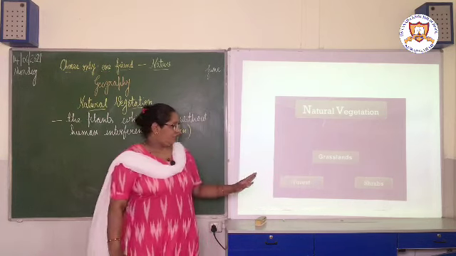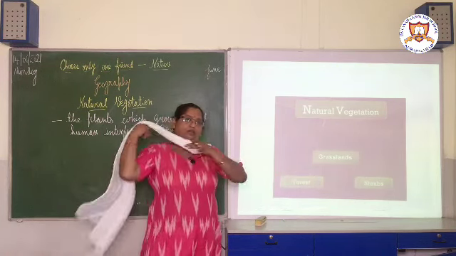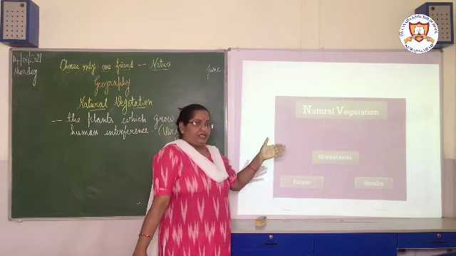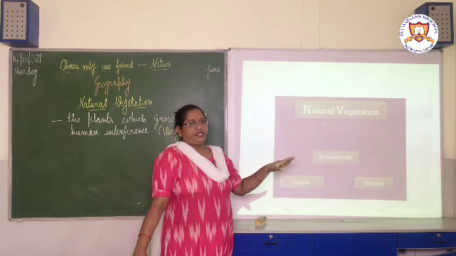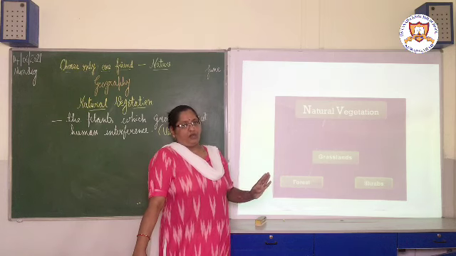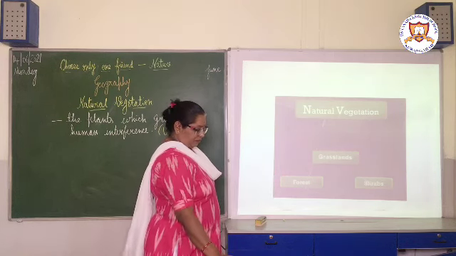So once again, the forests are grown in the places where the availability of rainfall is much, where it is moderate, grassland type of vegetation will be there. Where it is scanty, there shrub type of vegetation will be there.